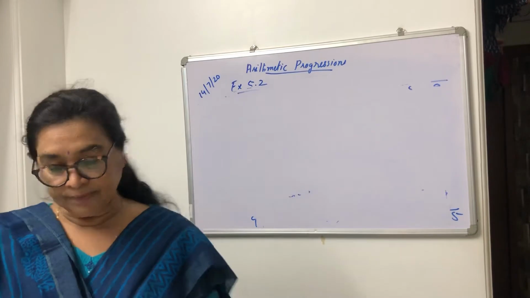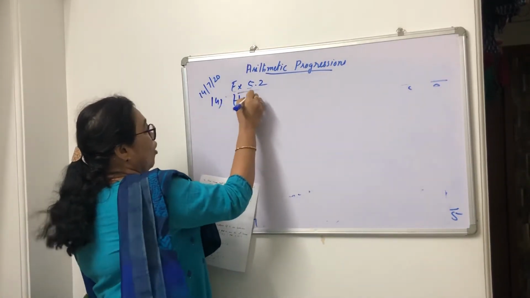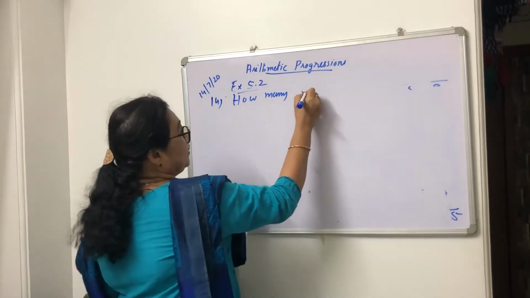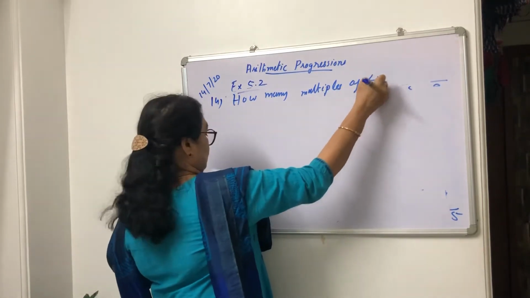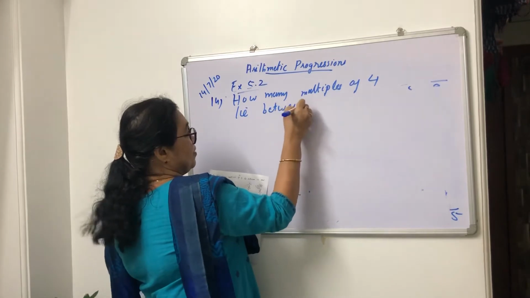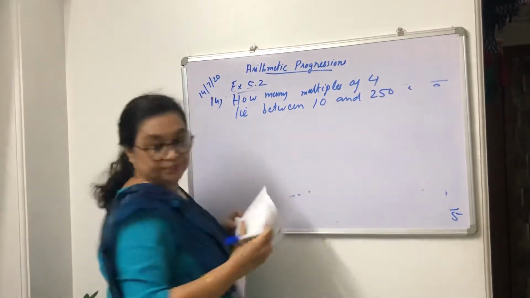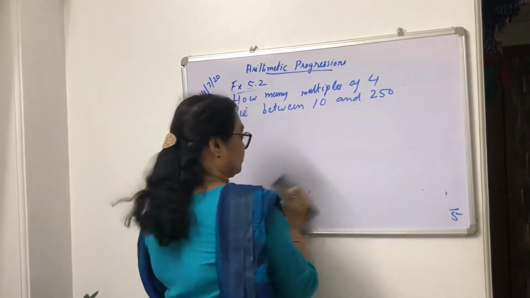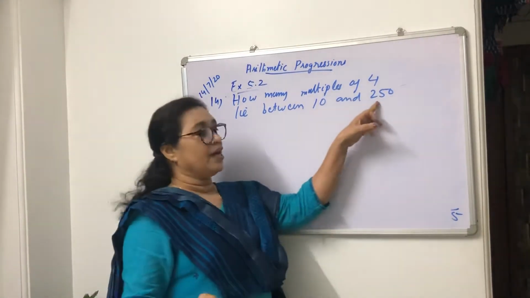Next question, question number 14. How many multiples of 4 lie between 10 and 250? In the same way, between 10 and 250.